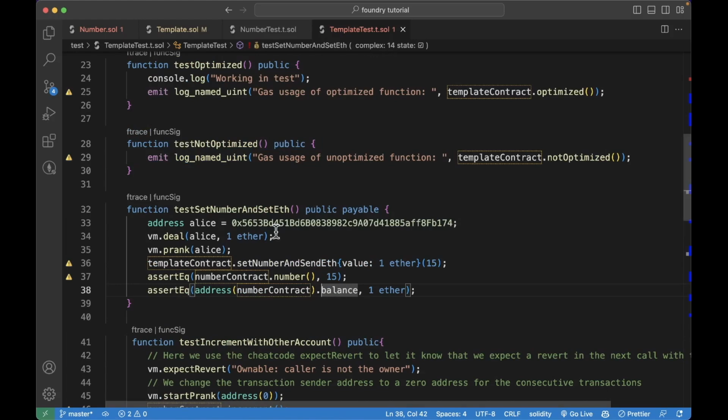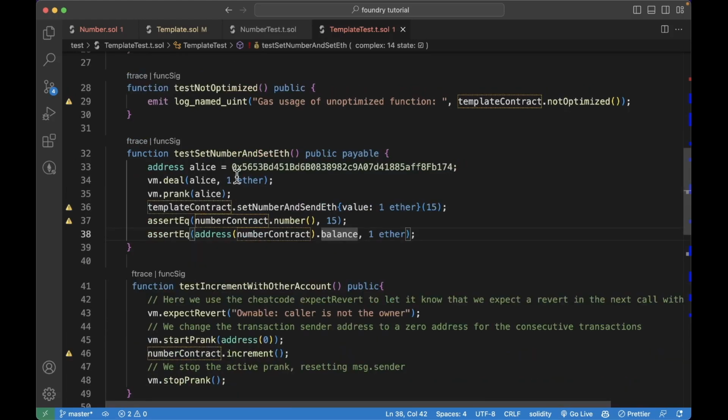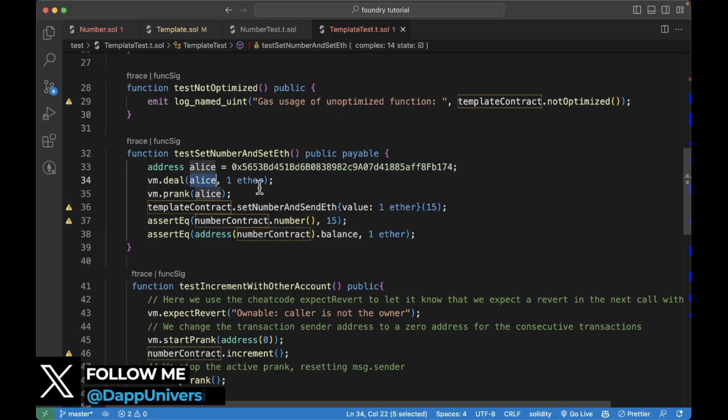Then we have the test set number and send it function, where we say Alice is this address, which is my address. Then I want to send 1 ether to Alice. And we'll run this test on the local network, so on the localhost. Then we want to say, hey, Alice is going to make the next transaction with the prank cheat code.